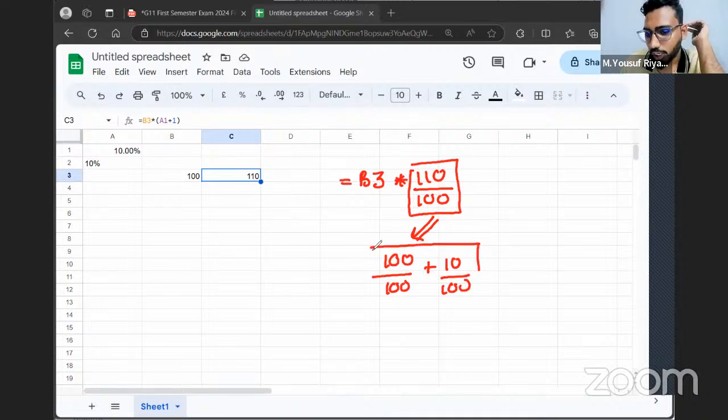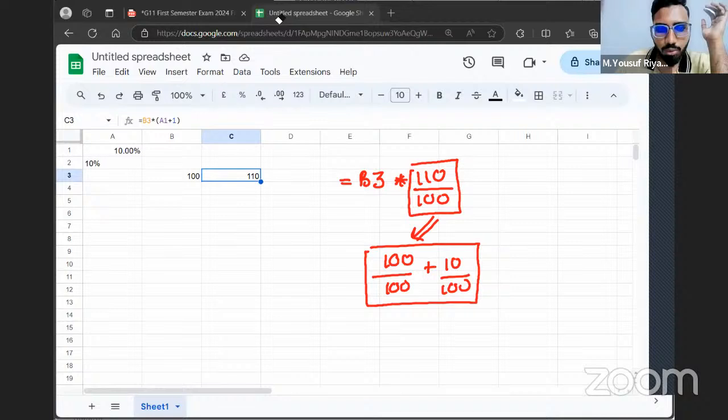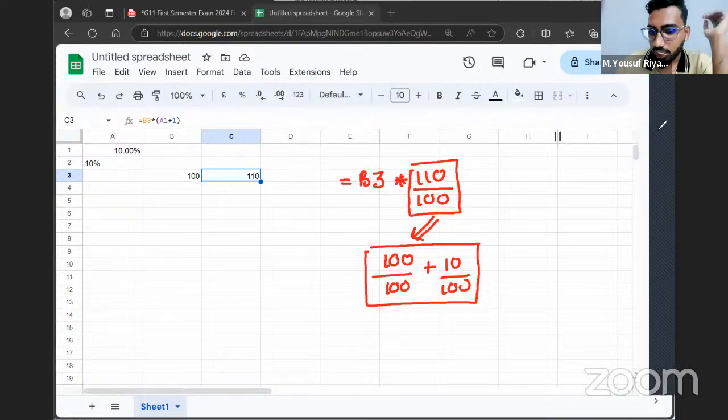If you add these two together, you're going to get 110 out of 100. I hope you all know fraction addition, right? So if I break this into two, I have it like this. Now the value of 10 out of 100 I have in a cell. In the previous scenario, in that question, in which cell did I have 10 out of 100?